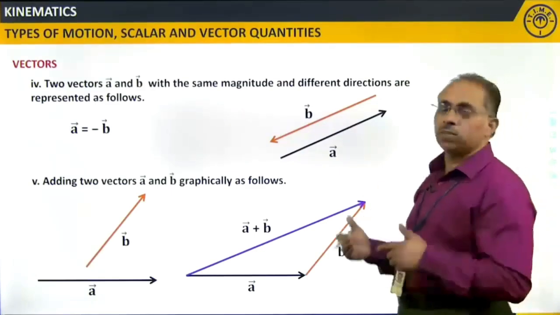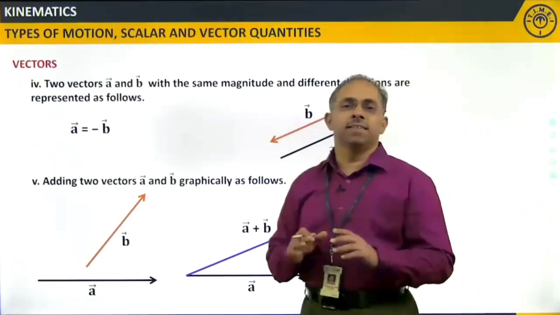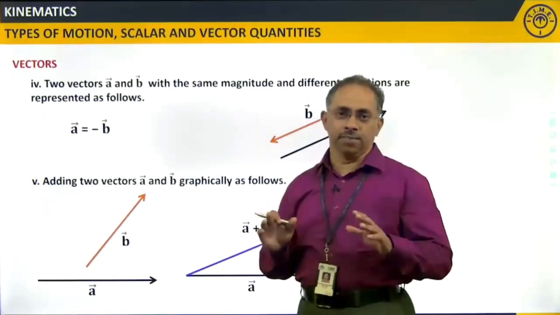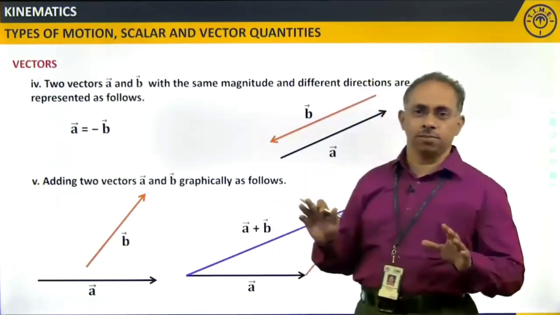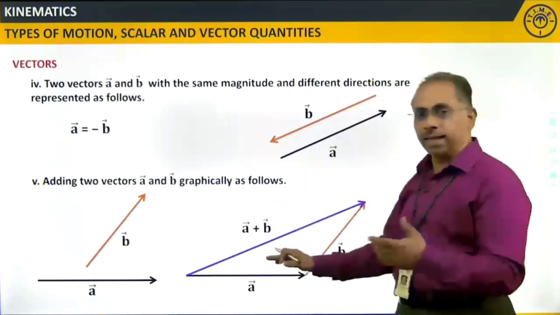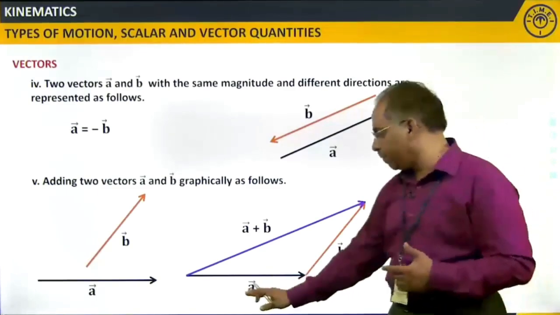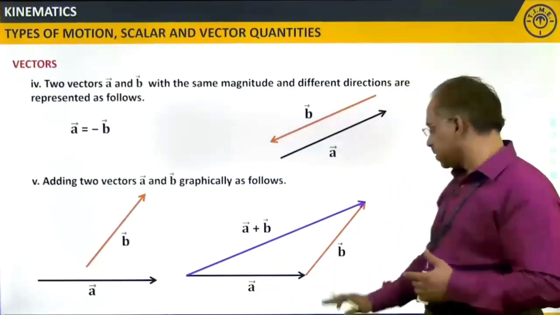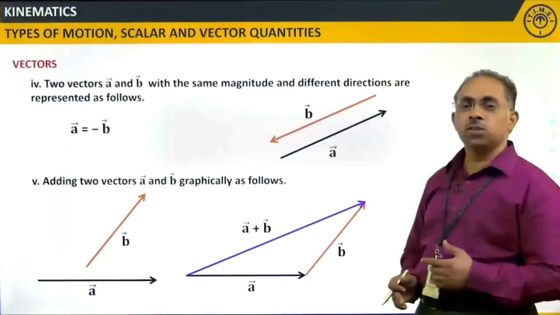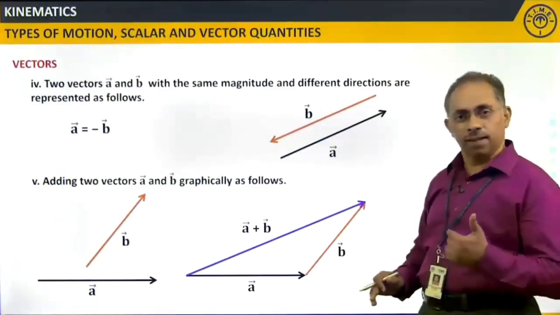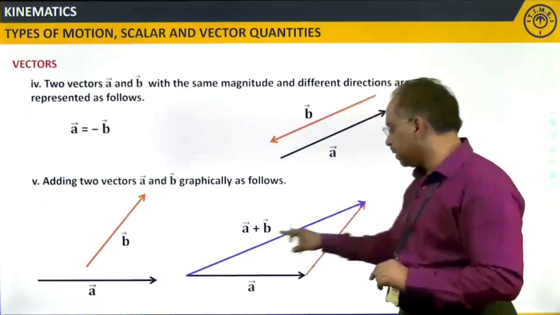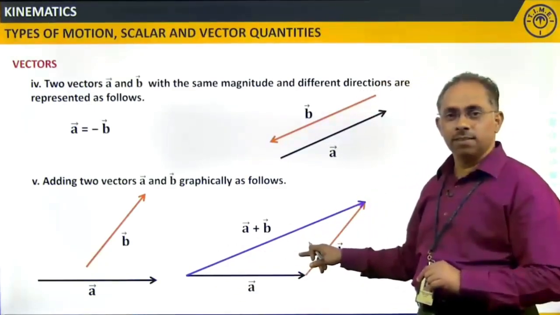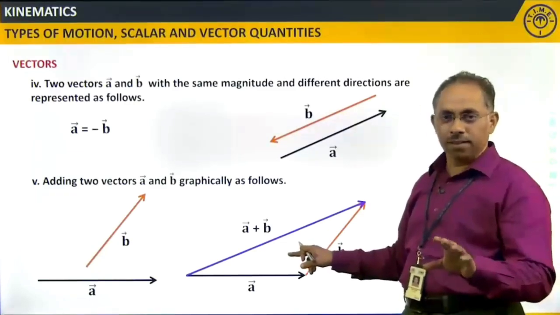So, that is the reason we said it is not like scalar addition, right? Straight away we cannot add the magnitudes. Now, just have a guess. If this is say 5 meter, this is say 3 meter, how much is 5 plus 3? Right, 8. Now, will you say that this length is 8 meters? Definitely not, right?